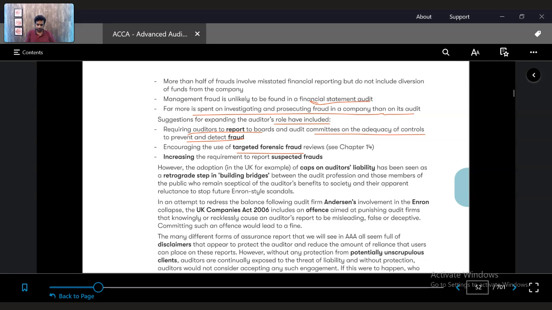Increasing the requirement to report suspected frauds: if you suspect a fraud, you must report it to those charged with governance or to the management. Try to give certain requirements in relation to the reporting of fraud.